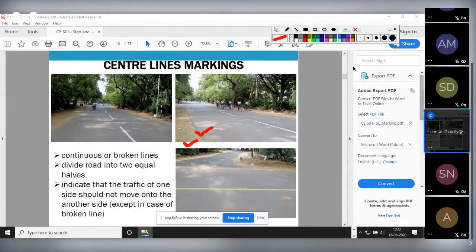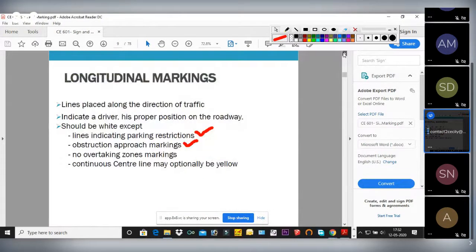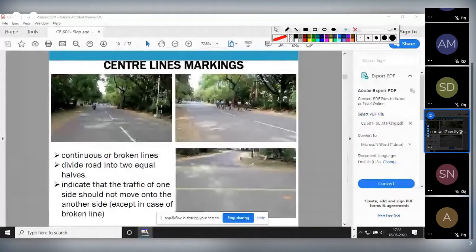Now see here, examples of the marking with pictures. Can you see? See here, this is the central line marking. This line is parallel to the direction of the traffic. So this is your longitudinal marking, an example of longitudinal marking.